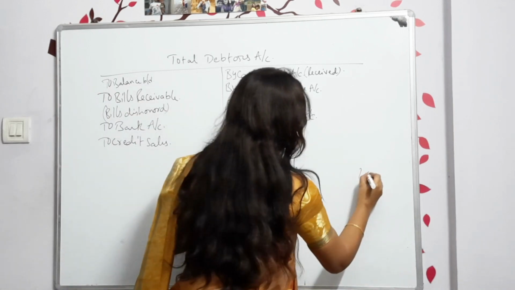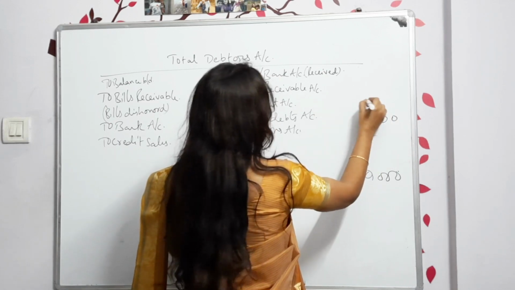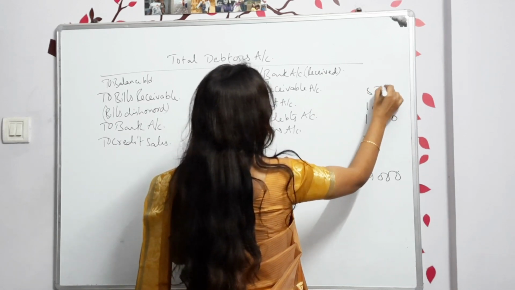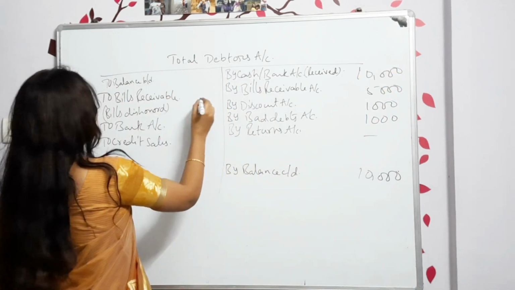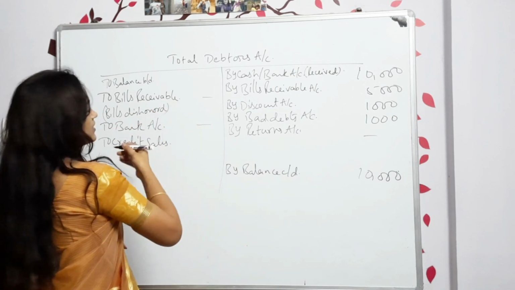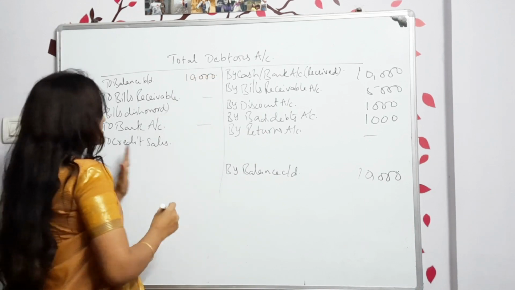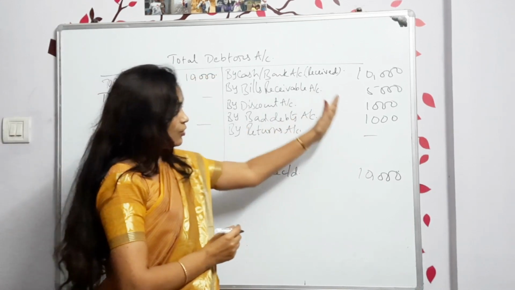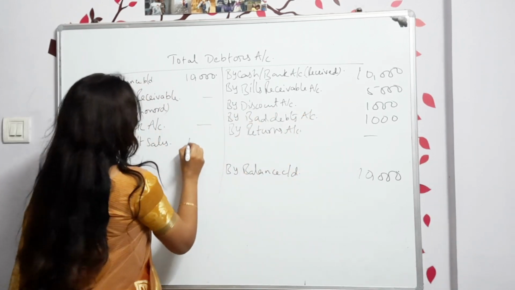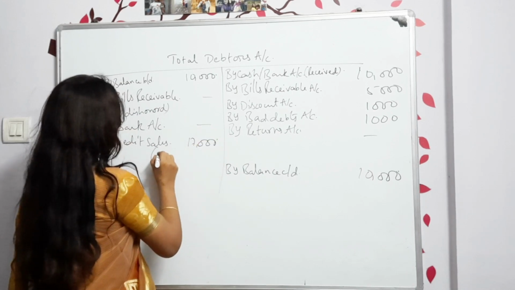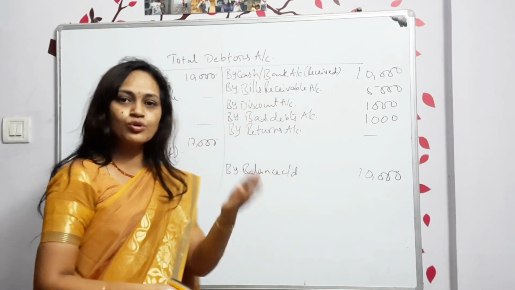Here, balance carried on is 10,000. Returns, I don't have anything. Bad debts, 1,000 are there. Discount, 1,000 was there. Bills receivable, 5,000 was there. This is also 10,000 was there. And for bills receivable, I didn't get any dishonored, and I didn't get any checks bounced or anything. Opening balance is 10,000. This is the only one thing that is missing. So now total both sides. How much will you get? 20, 25, 27. Here 17,000 credit sales is the balancing figure. And it is not compulsory that every time only credit sales is missing.